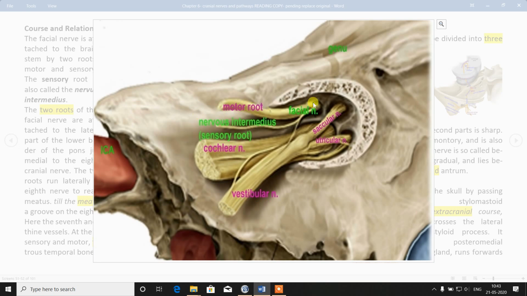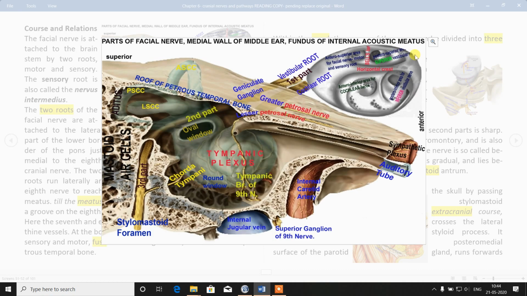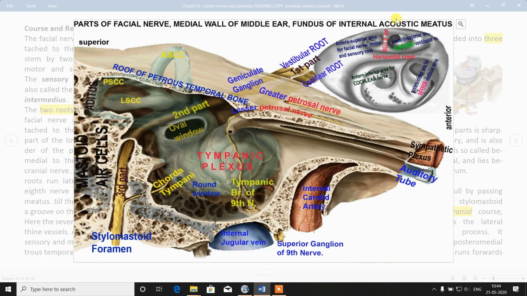So you can see here, this is the first part of the facial nerve. From here, obliquely in the roof of the middle ear cavity, it is transmitted obliquely, laterally, and from there it goes to the geniculate ganglion of the facial nerve, and then it passes vertically downwards. You can see this is the middle ear cavity. We have removed the lateral wall and tympanic membrane, and you can see the medial wall of the middle ear.